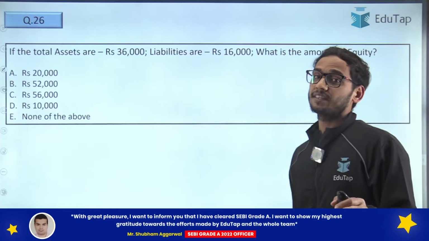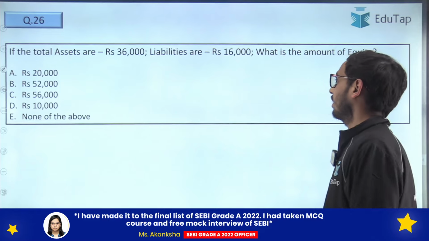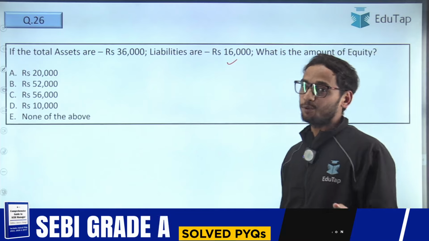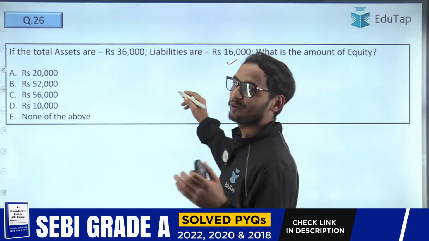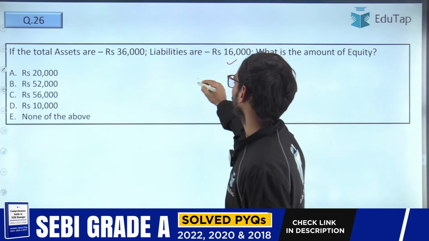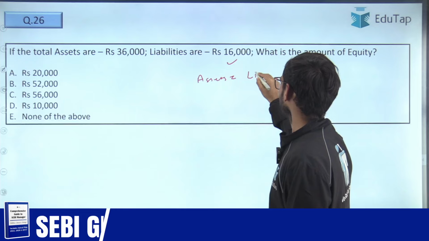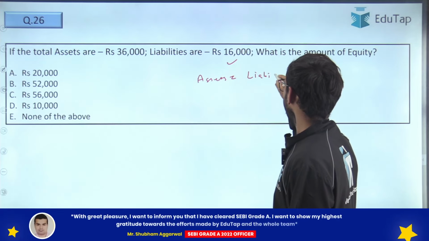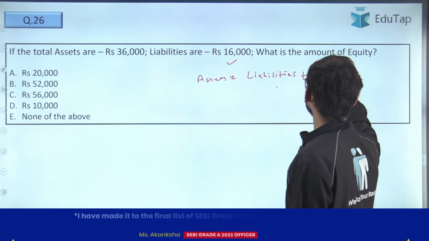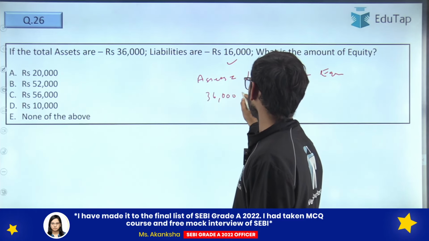Question number 26 says, if the total assets are 36,000 and liabilities are 16,000, what is the amount of equity, right? So I hope you are doing it with me, and you will be able to do this before me as well. So as we all know, the equation is that assets is equal to liability plus equity, isn't it?